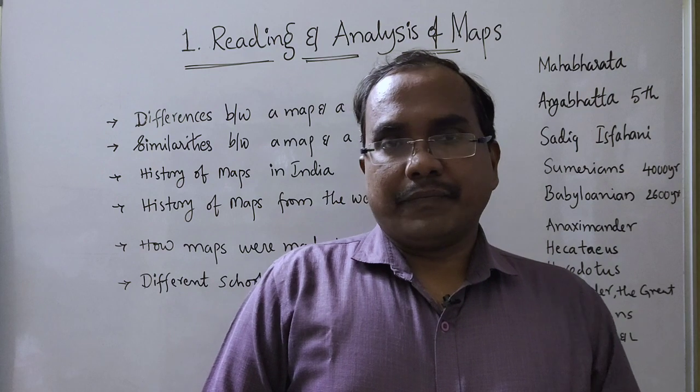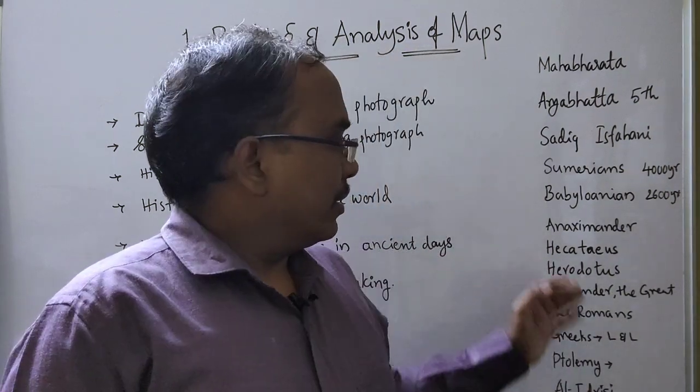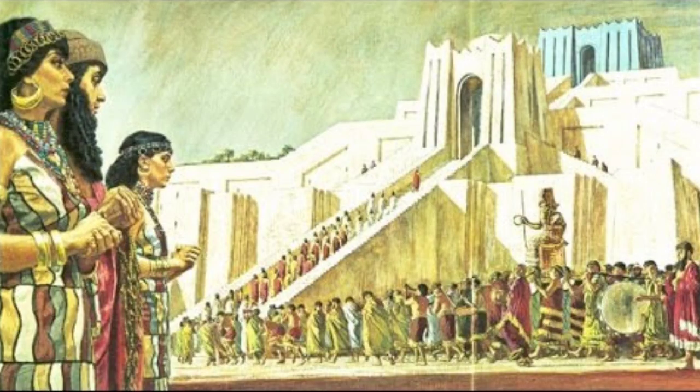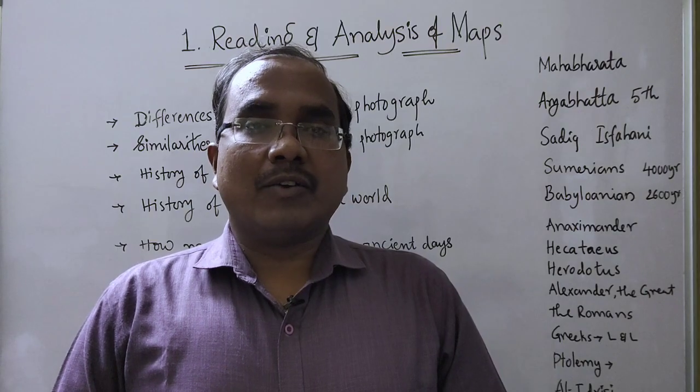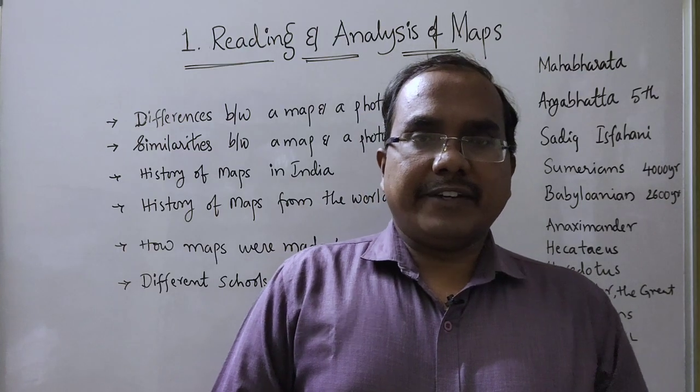4000 years ago. After some time, the people of Babylonia, called Babylonians, 2600 years ago, prepared the first world map ever in the world. They prepared the map on clay. These two peoples depicted the world in a different way.